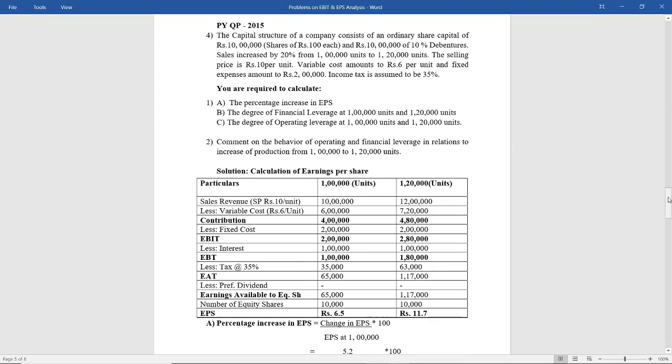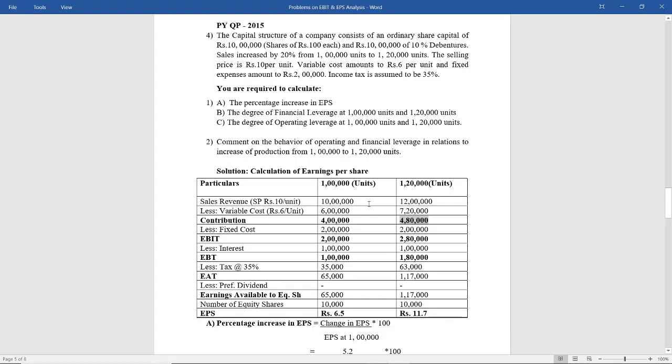So let us start. Sales revenue is already given in the problem, that is selling price is 10 per unit. So for 1 lakh units it will be 1 lakh into 10. For 1 lakh 20,000 units it will be 1 lakh 20,000 into 10. Variable cost is already given in the problem, 6 per unit. So 6 into 1 lakh will give you 6 lakh and 6 into 1 lakh 20,000 will give you 7 lakh 20,000. When you deduct variable cost from sales, you get contribution: 4 lakh, that is 10 lakhs minus 6 lakh, and 12 lakhs minus 7 lakh 20,000, you get 4 lakh 80,000.